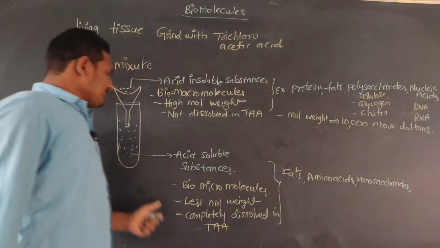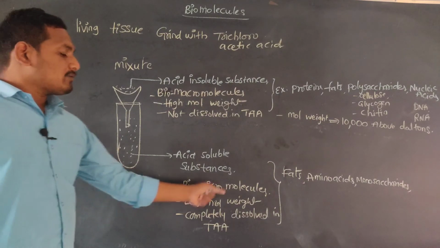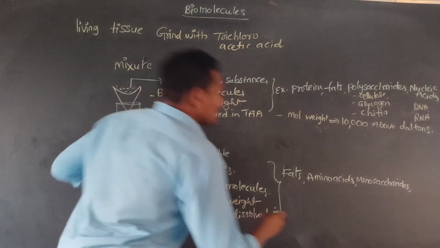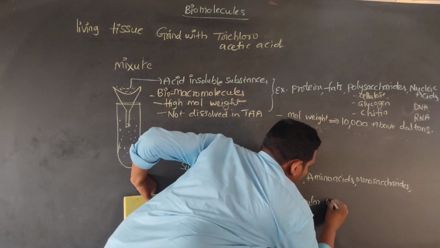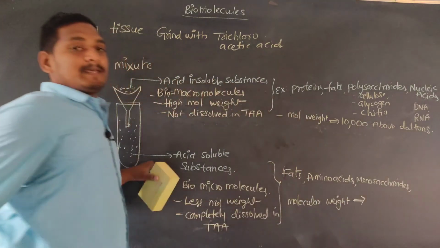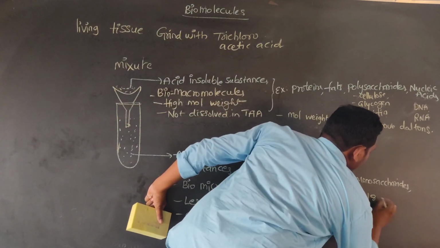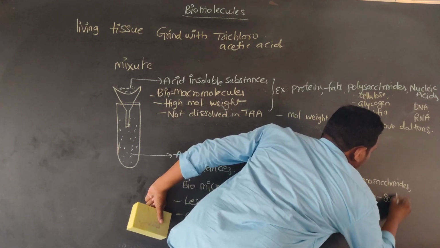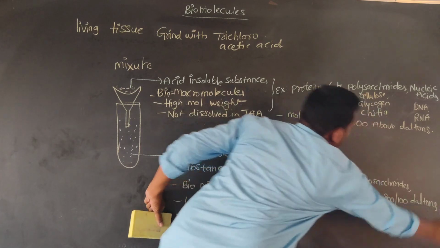Their molecular weight is from 18 to 800 or 1000 Daltons.